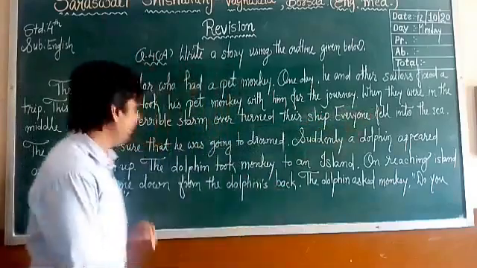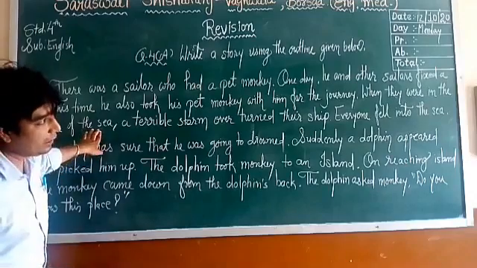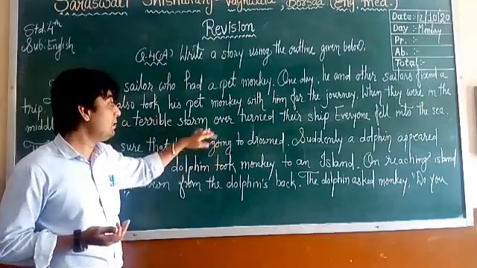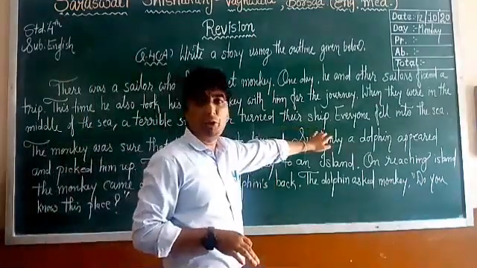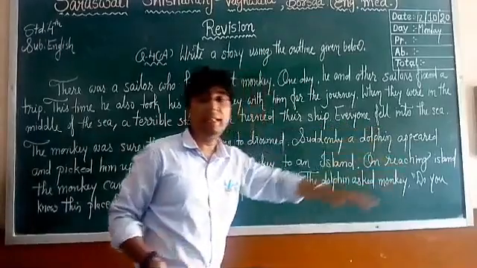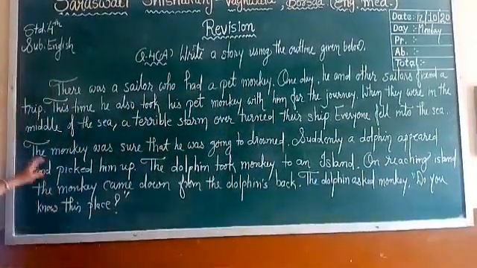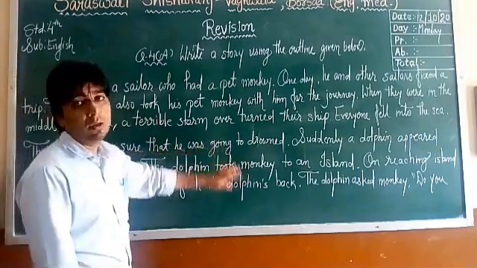When they were in the middle of the sea, a terrible storm overturned their ship. Everyone fell into the sea. The monkey was sure that he was going to drown.